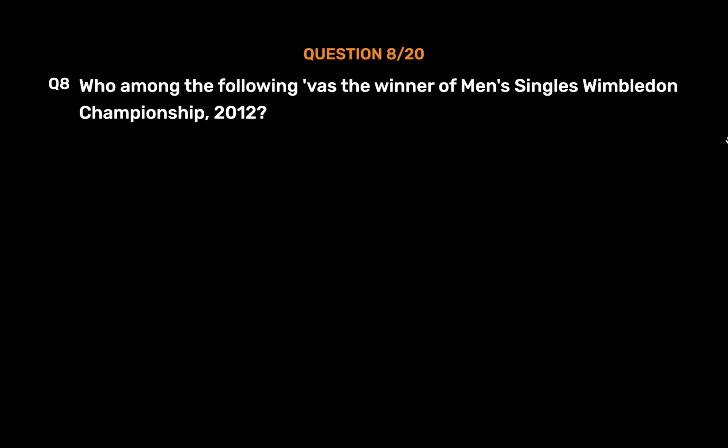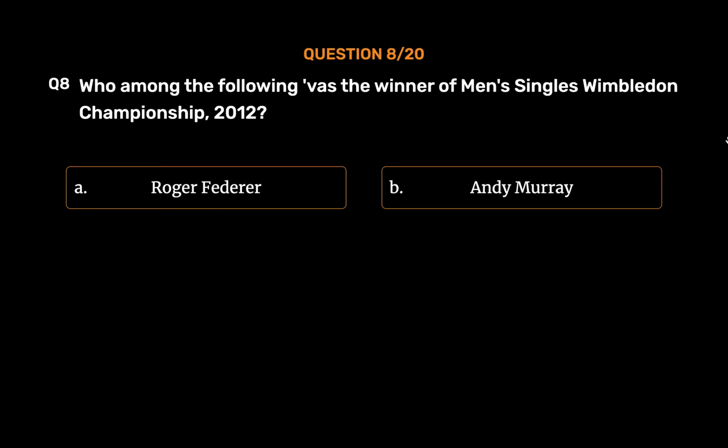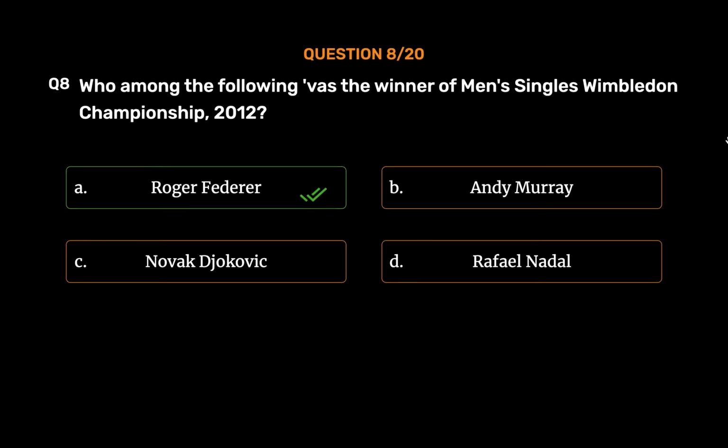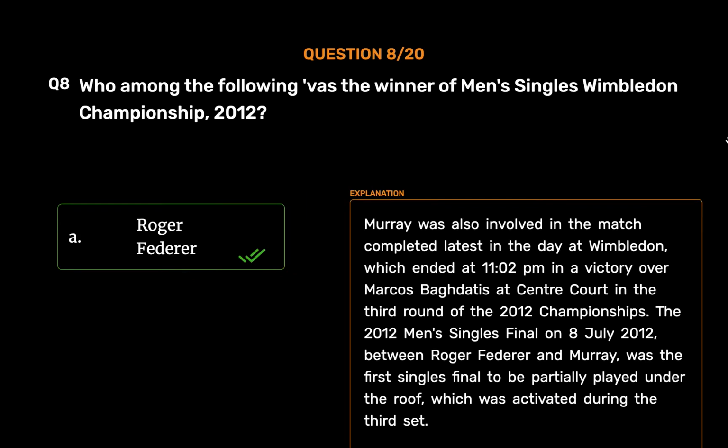Question number 8. Who among the following was the winner of men's singles Wimbledon Championship 2012? Option A. Roger Federer. Option B. Andy Murray. Option C. Novak Djokovic. Option D. Rafael Nadal. The correct answer is Option A. Roger Federer. Murray was also involved in the match completed latest in the day at Wimbledon, which ended at 11:02 p.m.